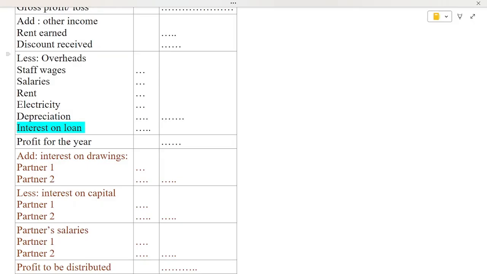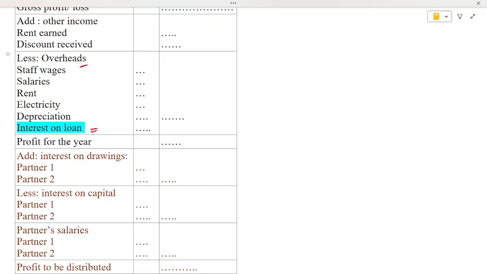So there is interest on loan. Most of the time we get confused: if you have taken a loan from a bank, then we have to pay interest. That's under overheads. So we pay it, we understand it belongs to overheads. But sometimes we get confused.